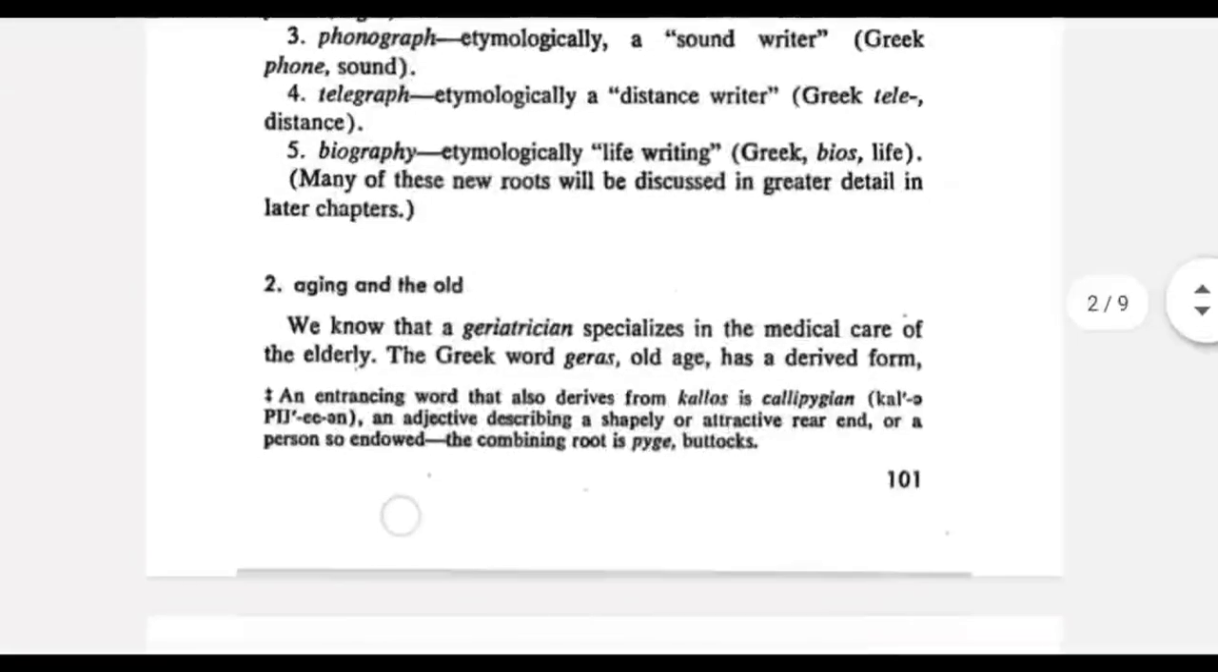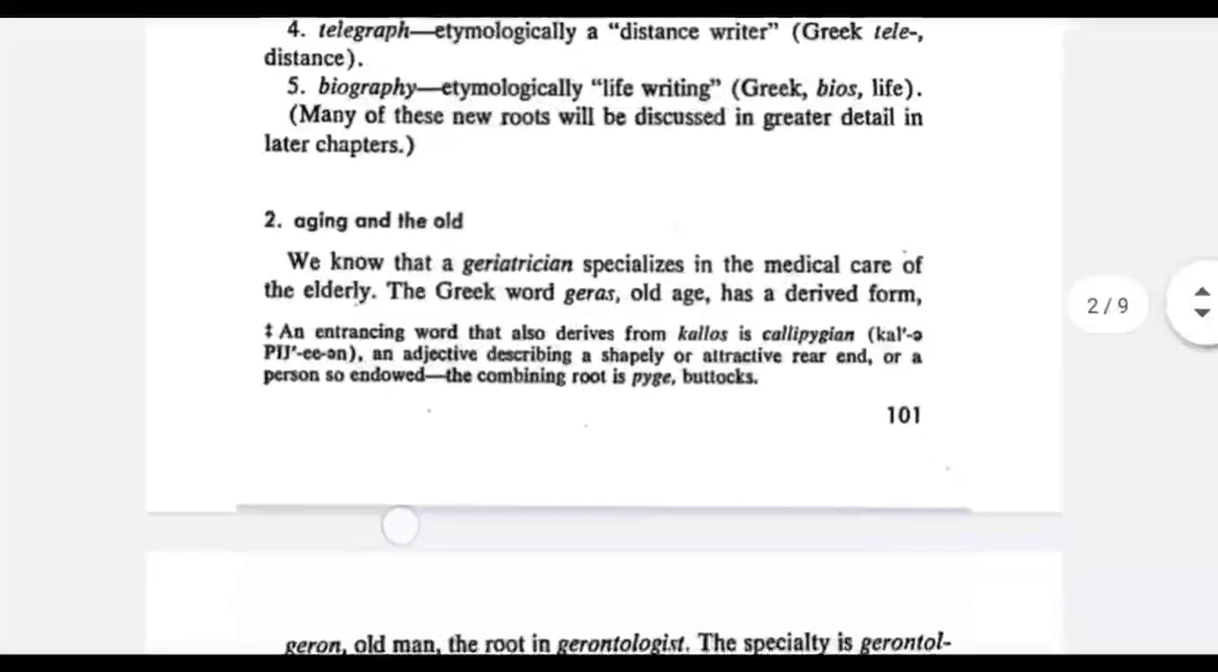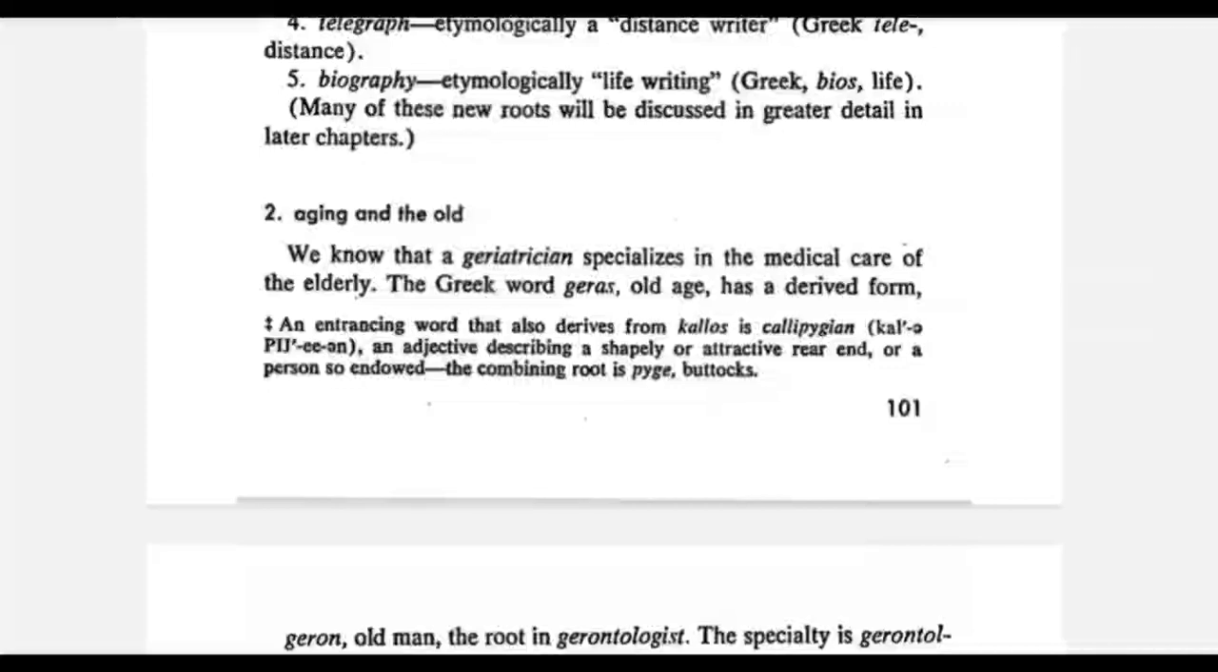The next word is biography, which has the roots bio, which means life, plus graph. So biography is life writing. And from biography we have another word, which is autobiography, which means to write one's own biography, which means one's own life writing.